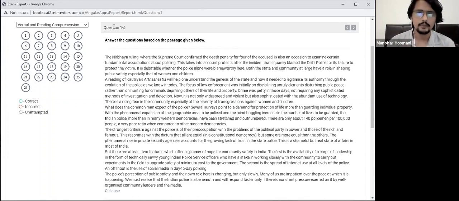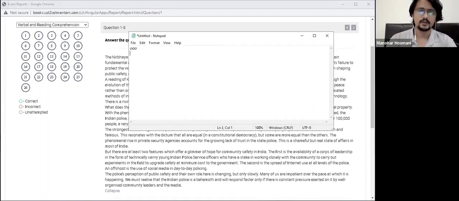So what I would do is first try to identify where the verbal ability is. My paper would usually have odd one out. Then there was summary and there was arrangement. So first I'll write this in my sheet, which I've written here on the notepad. You can see the notepad, right? Perfect. So first I have summary, because in CAT you only have these three categories of verbal ability.